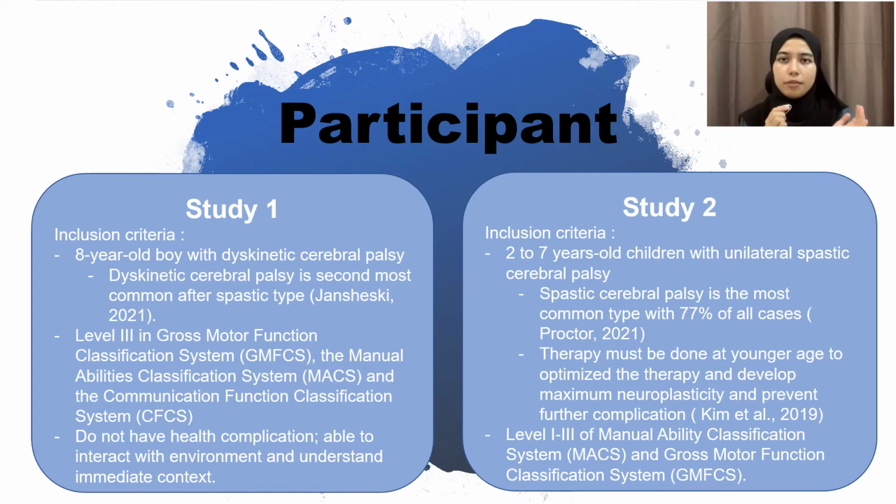Study 1 used dyskinetic cerebral palsy as the type for the inclusion criteria. This type is the second most common after the spastic type, while the second study used the unilateral spastic type, which is the most common type in cerebral palsy with 77% of all cases. So it is relevant to do the intervention for this type, as both types are among the most common for cerebral palsy. Both studies use the Gross Motor Function Classification System and the Manual Ability Classification System to classify the children.